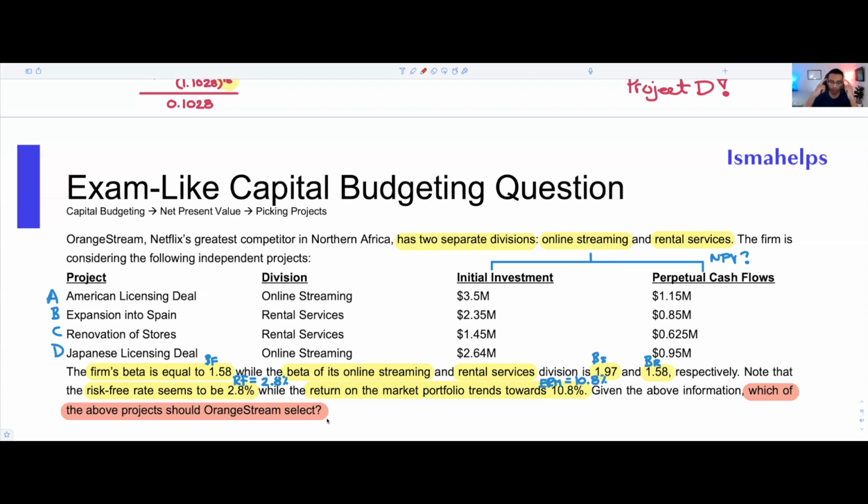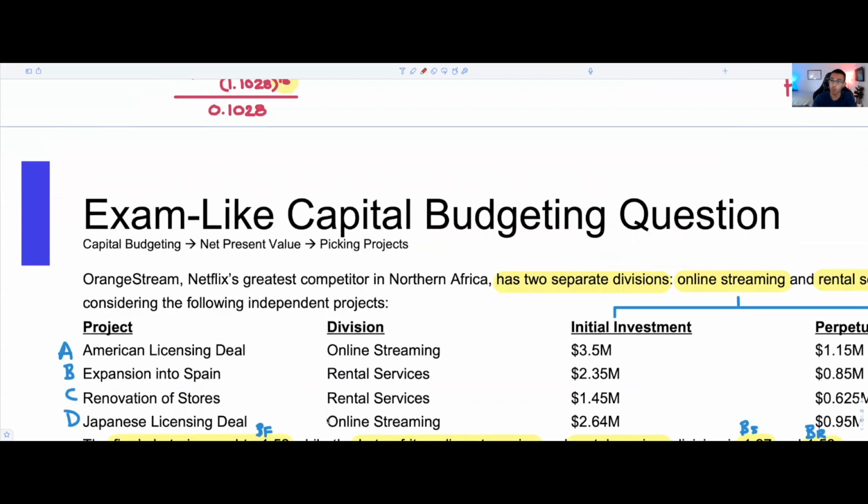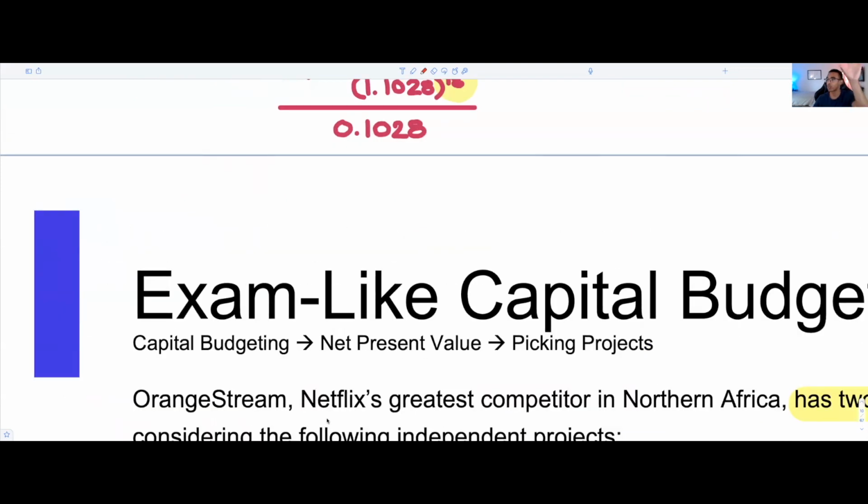So already there, if we go at the top of the page, so I'll zoom in a little bit, and I'm going to write the first set of formulas we want to use, is that we're probably looking at the NPV. Once again, the NPV really compares your initial investment to the present value of future cash flows. And in this case, they gave you the initial investment and they gave you the present value of future cash flows. But they did that for 4 different projects.